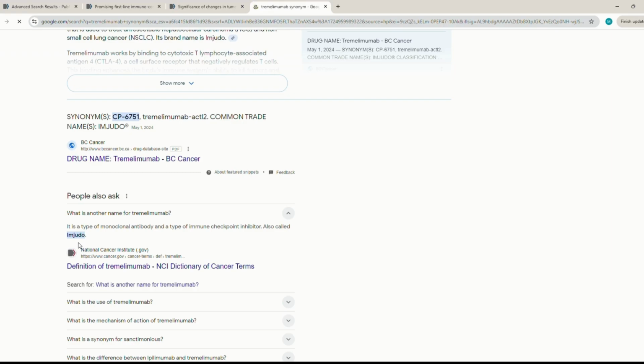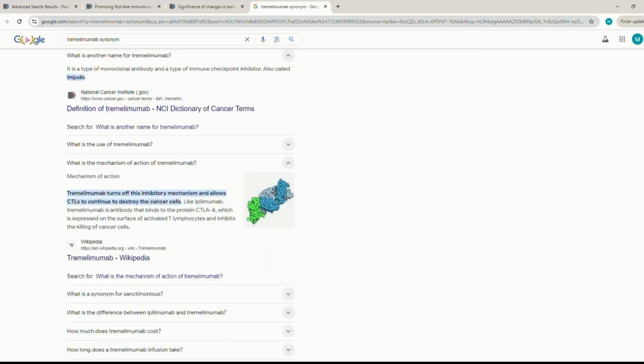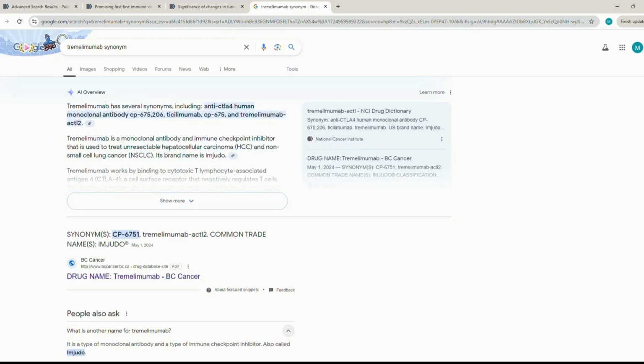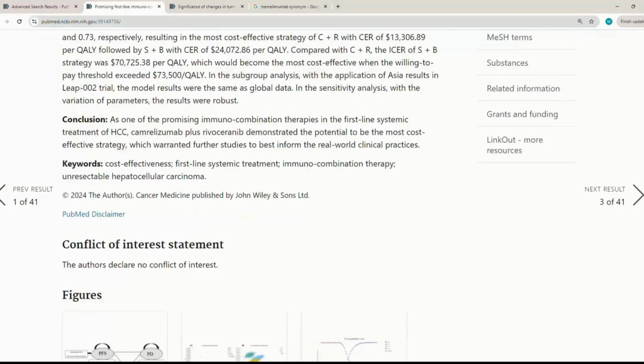I'll show you what I mean by all this. And what is the use? No, I can use the mechanism of action. Let's see. Okay, that's not going to work. Now that I have at least 3 words for tremelimumab, I would like to know other names for hepatocellular carcinoma. I'm not sure if I can find any, but let's see.